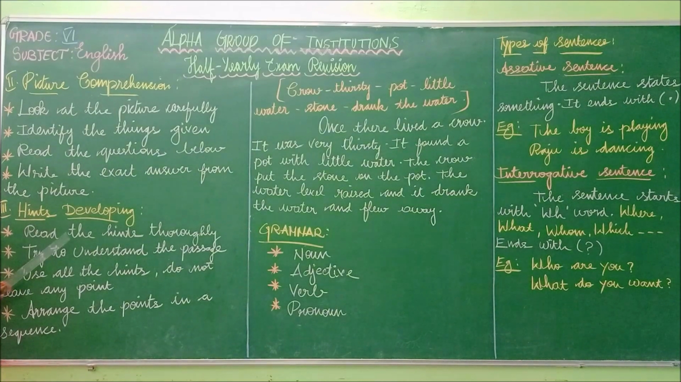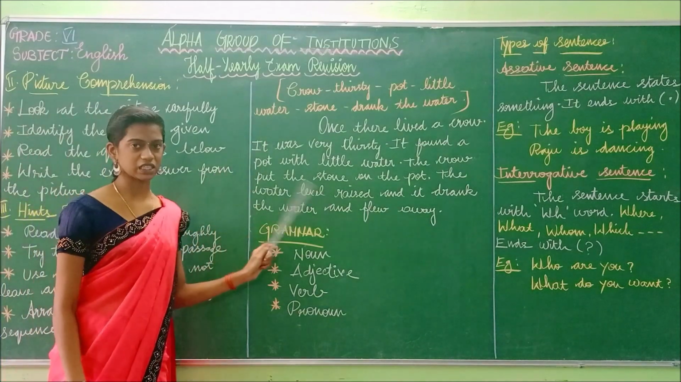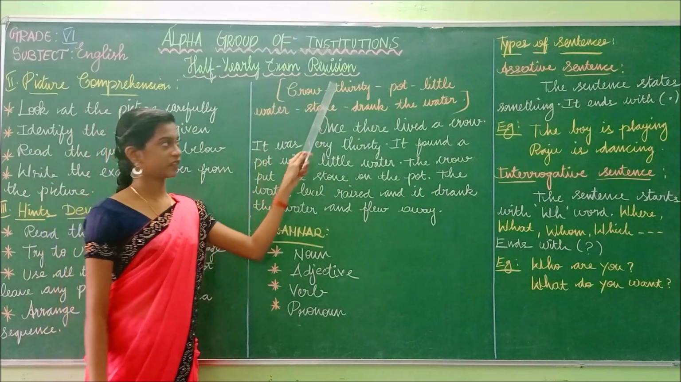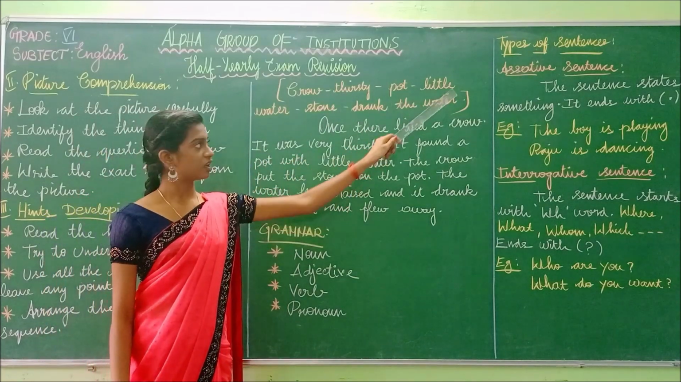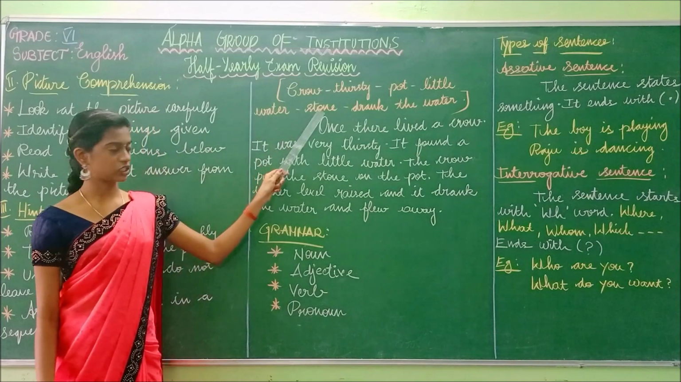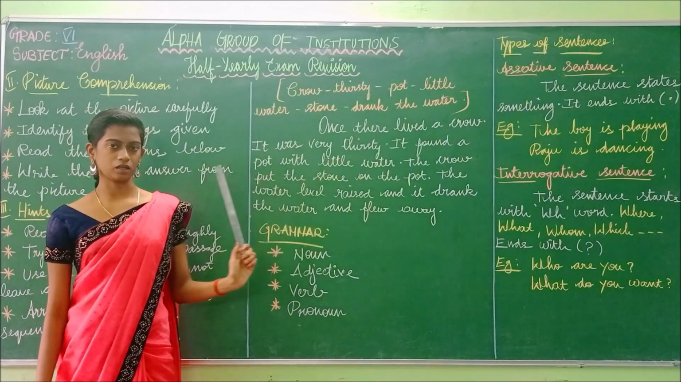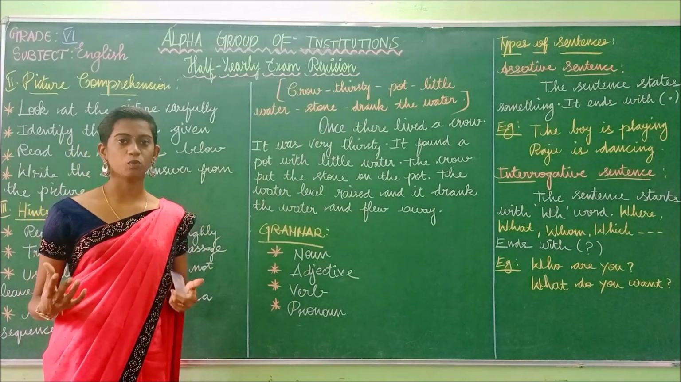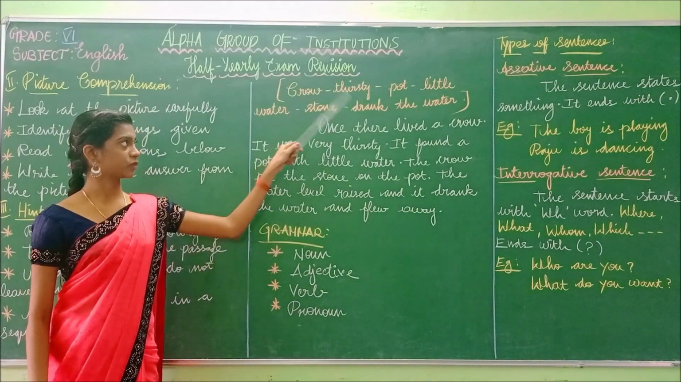So the first one is read the hints thoroughly. Try to understand the passage. Use all the hints, do not leave any point. Arrange the points in a sequence. I have given you an example for hints development. These are the hints. Shall we read the hints? Crow, thirsty, pot, little water, stone, drank the water. You have to read the hints first and understand what they have mentioned using the hints.